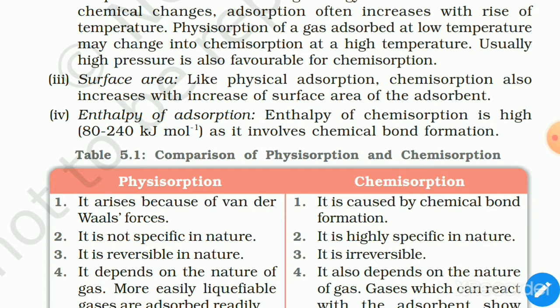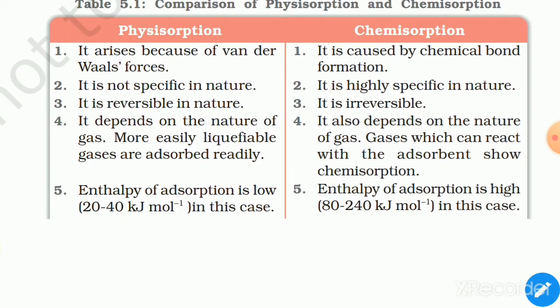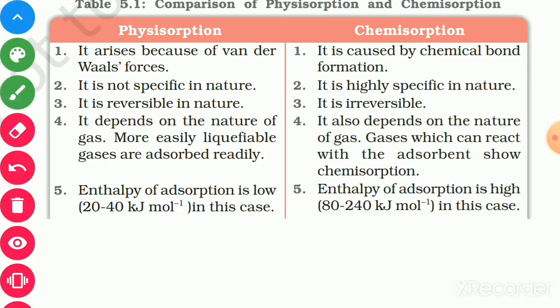Now, comparison of physisorption and chemisorption. Number 1, physisorption arises because of van der Waals force. Chemisorption is caused by chemical bond formation. Physisorption is not specific. Chemisorption is highly specific. Physisorption is reversible in nature, but chemisorption is irreversible.